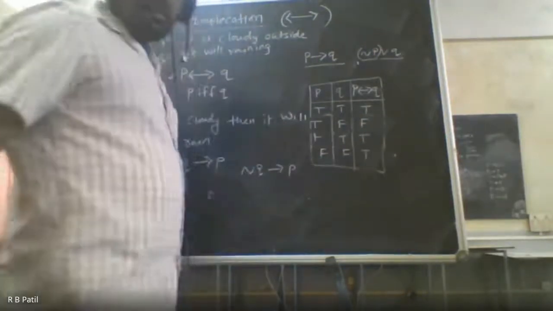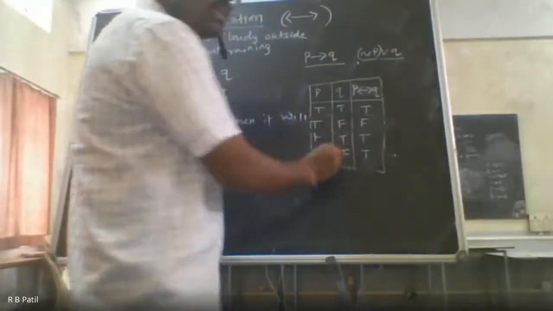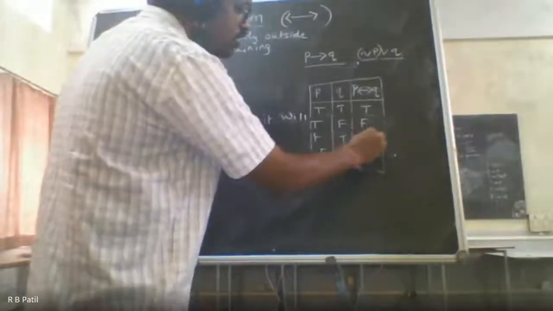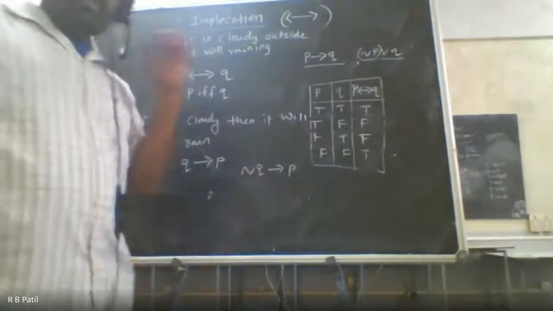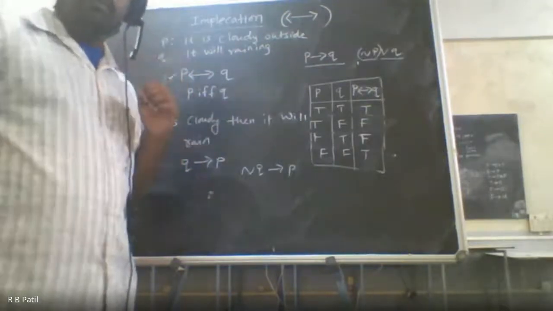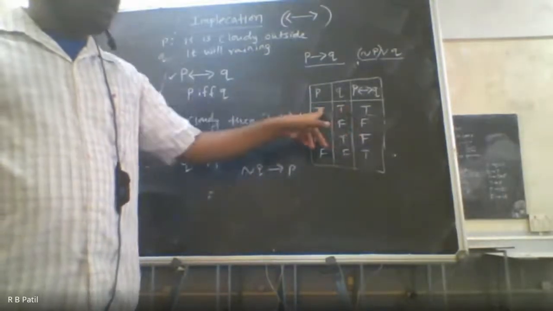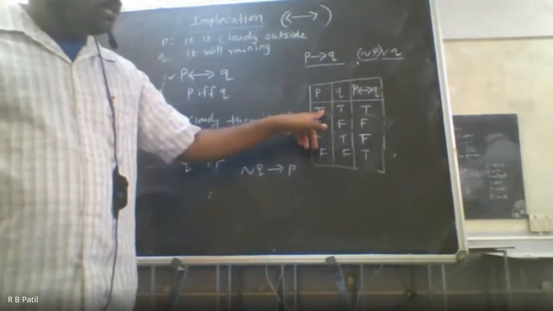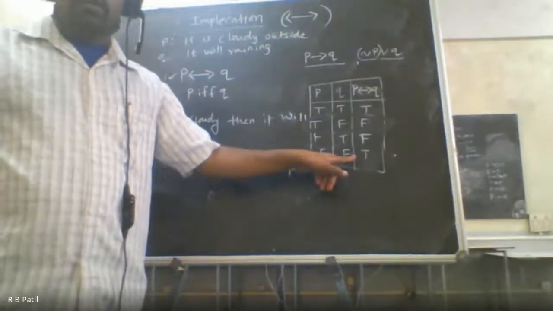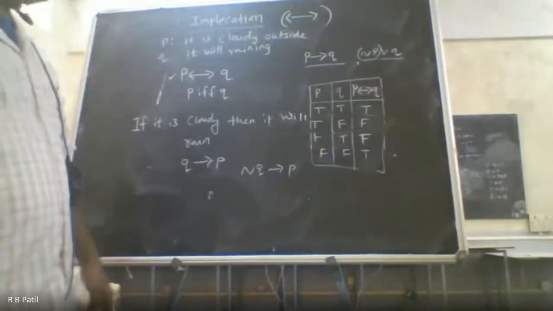The output of P if and only if Q is true if all the inputs are the same. Here it is true, here it is true, whereas for all others it is going to be false. So if P is true, Q must be true. If P is false, Q must be false. For all the other cases, the output is false. Whenever all the inputs are either true or all false, the outcome is going to be true. This is called double implication.